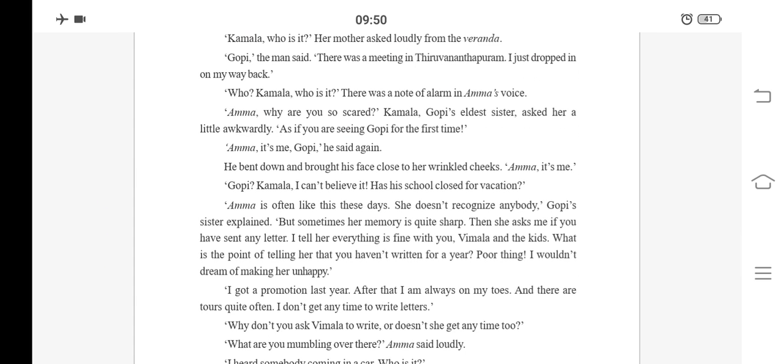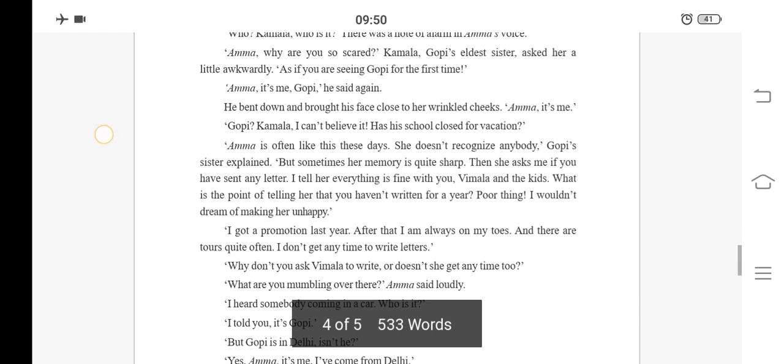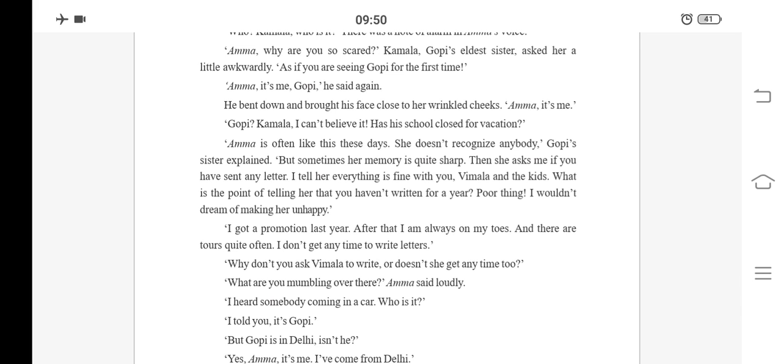Kamala, I can't believe it. Has his school closed for vacation? Then, when Gopi bent down and brought his face close to her, she recognized him and was asking Kamala whether Gopi has vacation. She is still thinking that Gopi is still in school, and she was asking whether his school has closed for vacation. Amma is often like this these days.